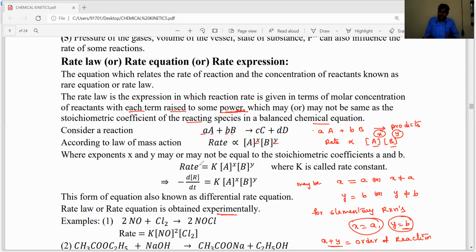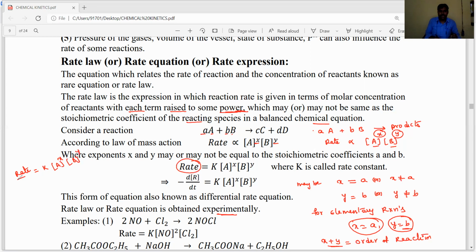Already we know the rate expression I have written. So the rate is directly proportional to the product of the molar concentration of reactants, and each concentration term is raised to some powers. Those powers may or may not be equal to their stoichiometric coefficients of reactants in a balanced chemical equation. If the proportionality is removed, we get one constant that is known as the rate constant, k, times A power X into B power Y.